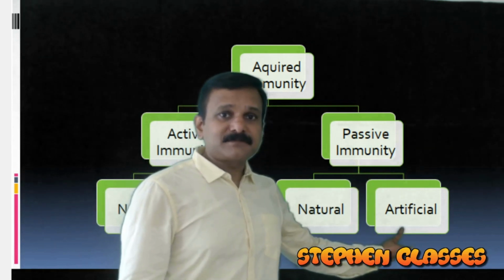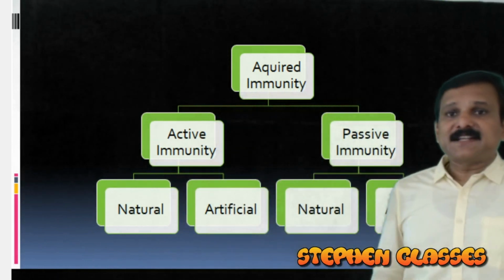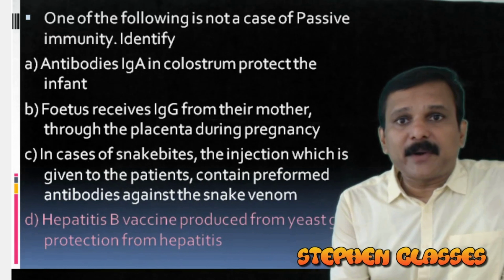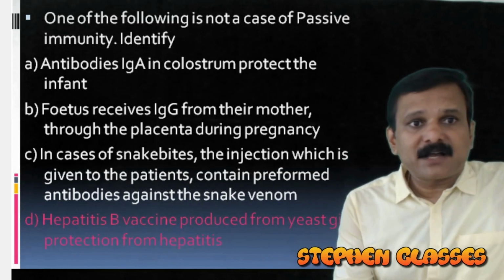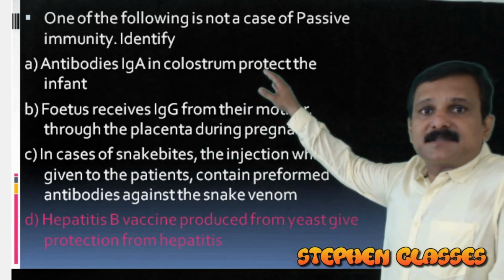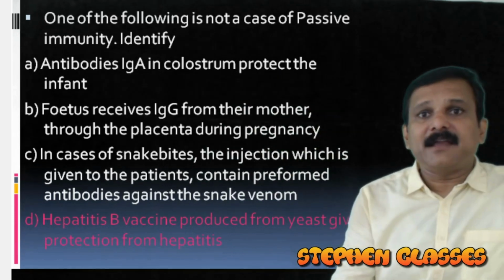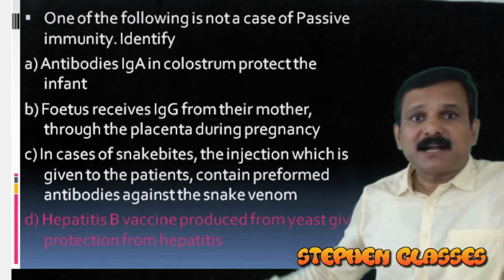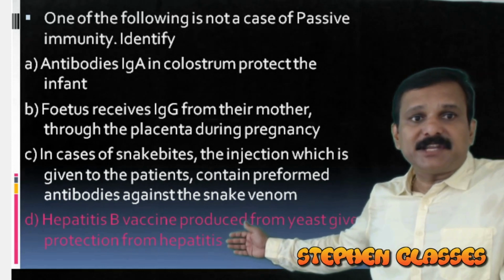Is it clear? So we move on to the question slide right now. In the question slide, we have some statements. One of the following is not a case of passive immunity. So here, all other statements A, B, C, they are correct regarding passive immunity, but statement D is applicable for active immunity here.